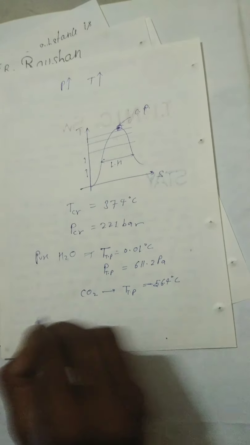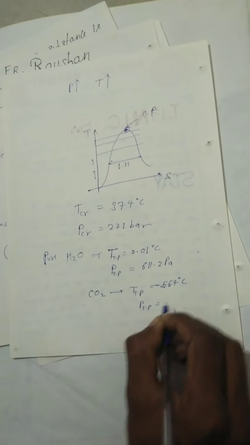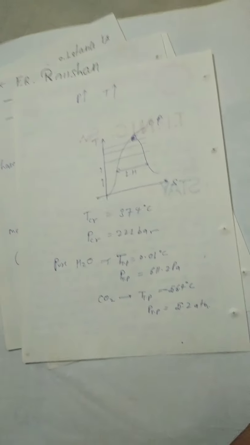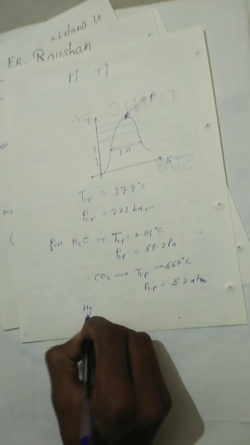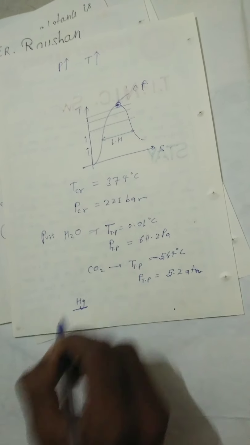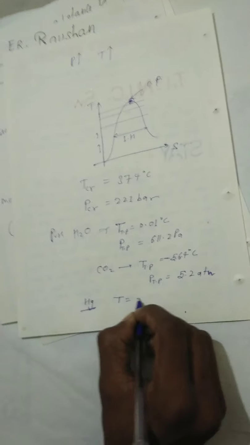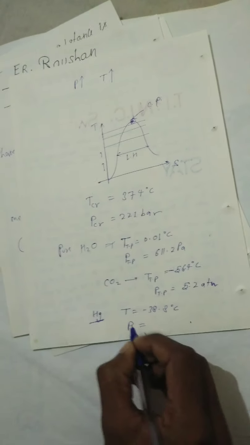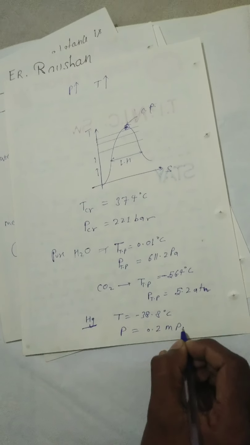For CO2, carbon dioxide, to achieve the triple point, we need temperature equal to minus 56.4 degree centigrade, and pressure at the triple point equal to 5.2 atmospheres. And for Hg, the temperature we need is minus 38.8 degrees centigrade, and pressure we need is 0.2 megapascal.